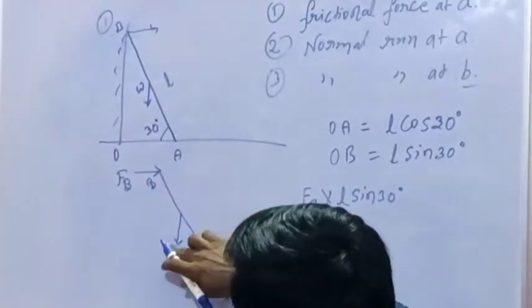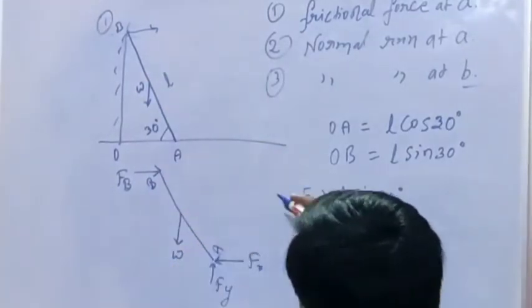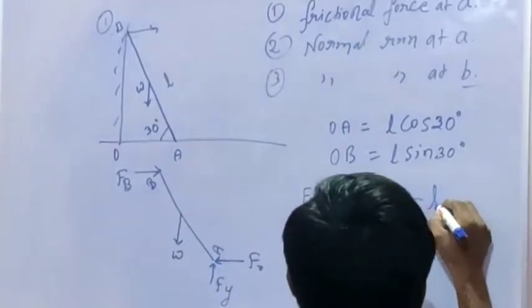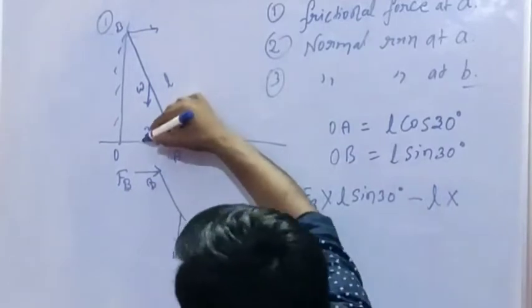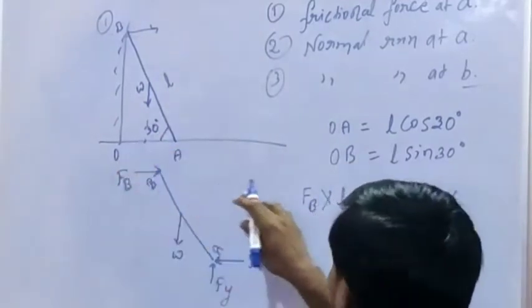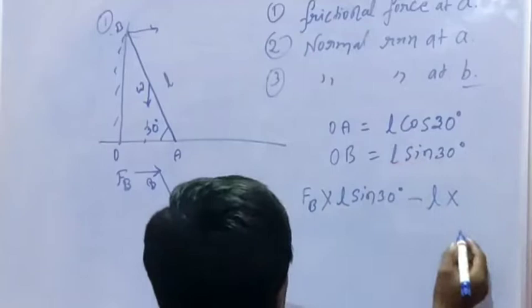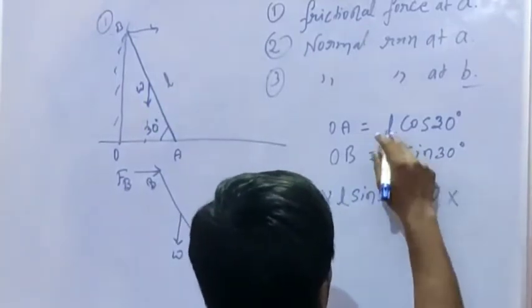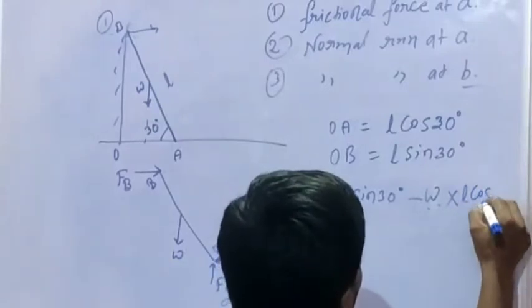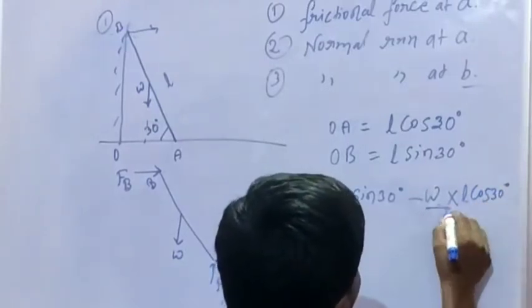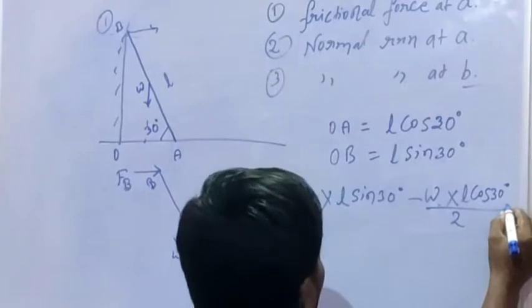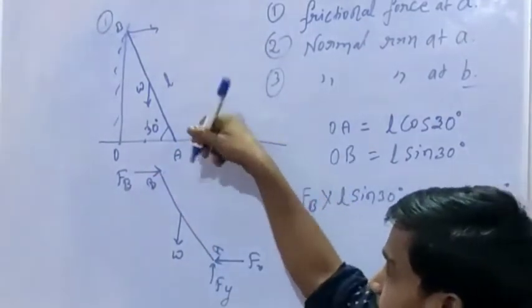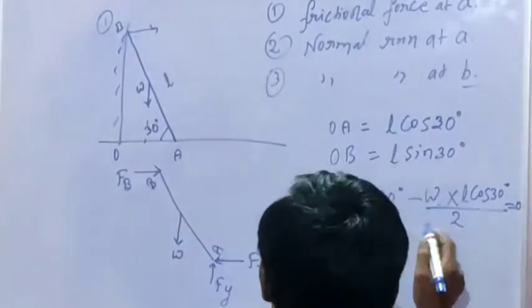Due to W the moment is anticlockwise, so minus W into this much distance, meaning half of OA, W into L cos 30 degrees by 2, equal to 0. For equilibrium, the moment of this ladder is 0.